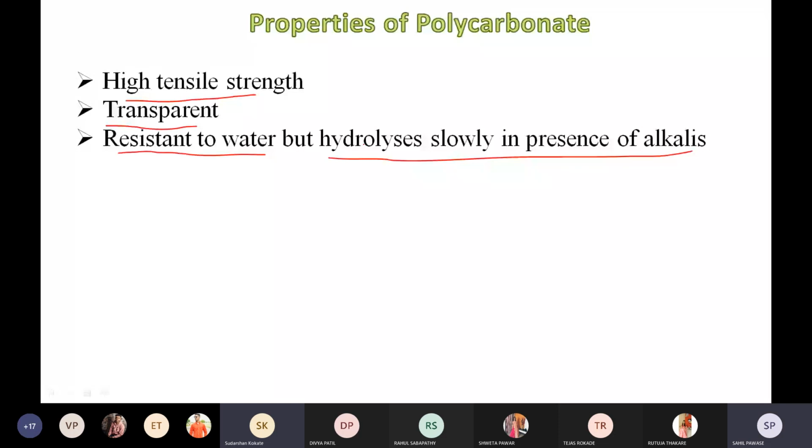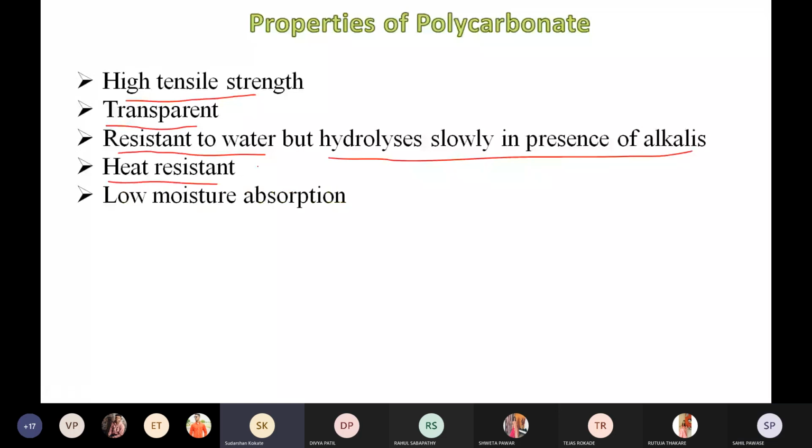Polycarbonate material is also heat resistant up to 140 degrees Celsius. It cannot be melted, right? So it is one of the heat resistant materials. Actually, polymeric materials have a very low melting point, but polycarbonate is one of the heat resistant materials, and its melting point is up to what? 140 degrees Celsius. So it is a heat resistant material. Then polycarbonate also has a very low moisture absorption capacity.